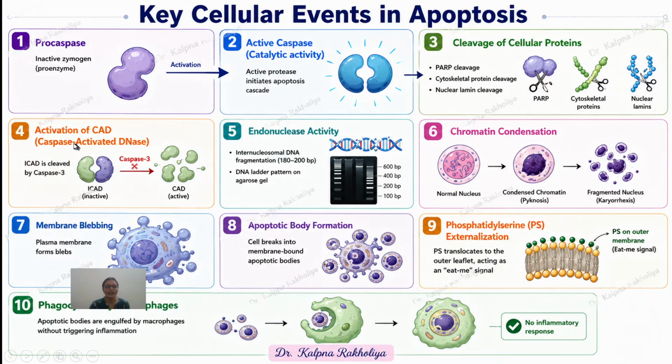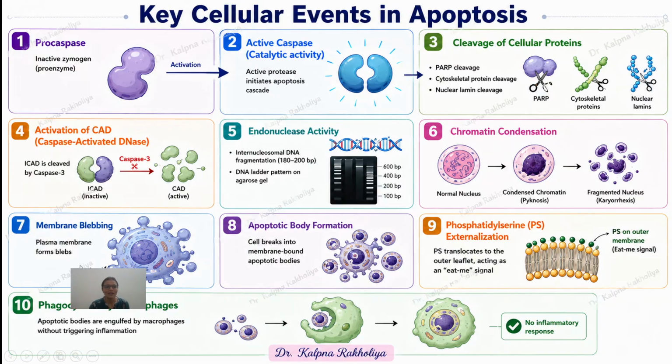They also activate caspase-activated DNase, which acts as an endonuclease, producing internucleosomal DNA fragments of 180 to 200 base pair and the DNA ladder pattern on agarose gel. Then chromatin condenses, and the condensed chromatin is fragmented into various nuclear fragments in various parts.